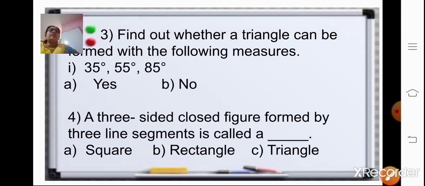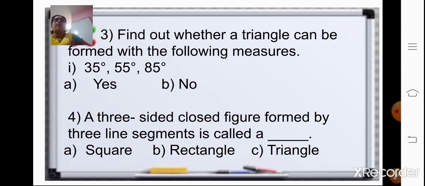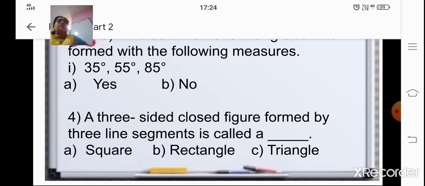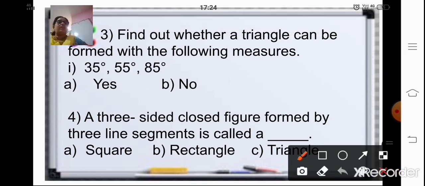Coming to the next question, find out whether a triangle can be formed with the following measures. Under properties of triangles, we have already studied that the sum of the three angles of a triangle should always be 180 degrees. Now here, you have to add all three measurements. When you add 35 plus 55, you get 90 degrees.